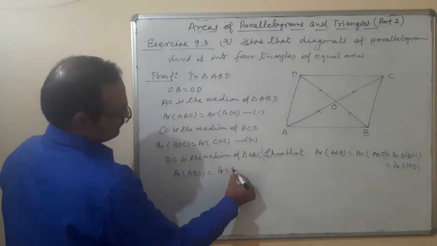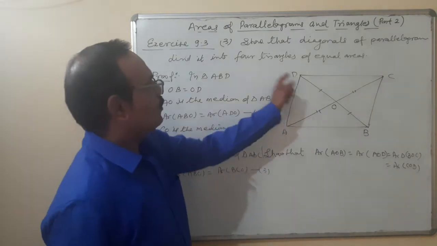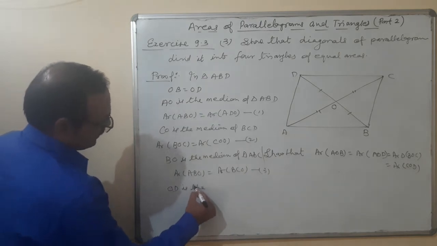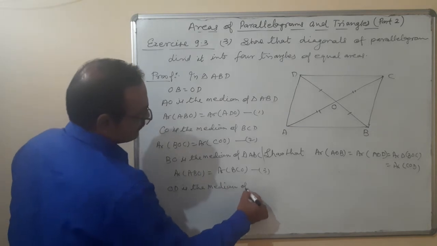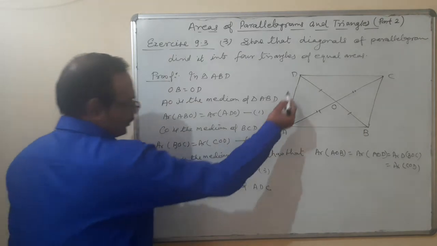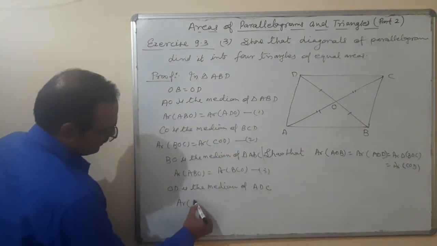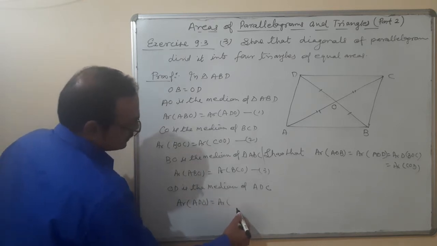And the fourth one is, OD is the median of triangle ADC. Area of ADO is equal to area of COD.